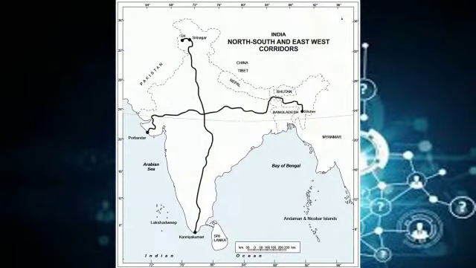You all can understand by figure. This is Uri, this is Srinagar, and this is Kanyakumari. In west part, Porbandar. This is Silchar.